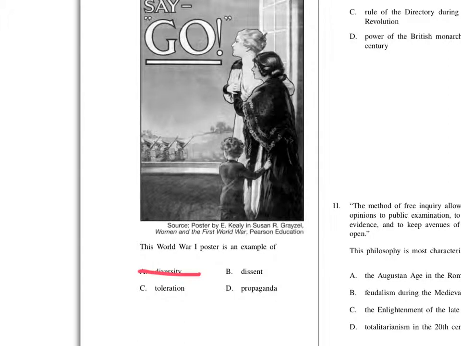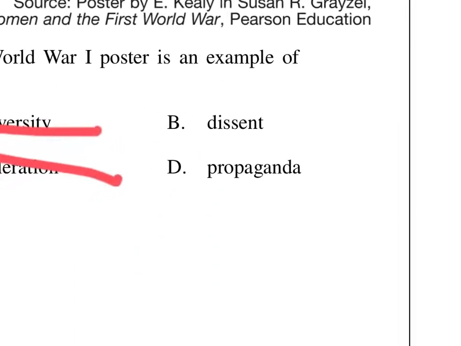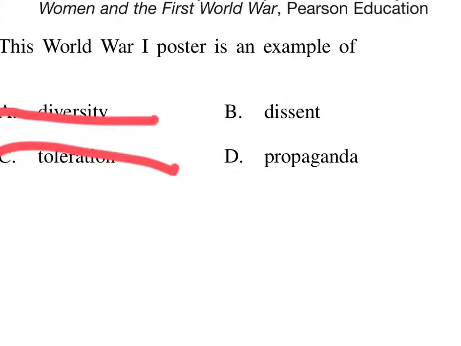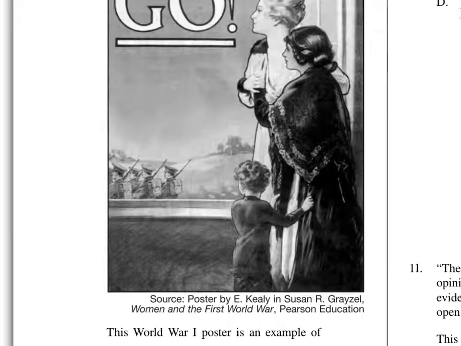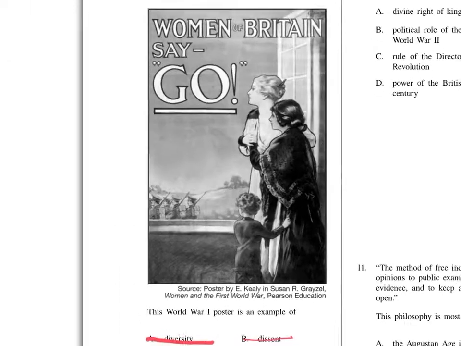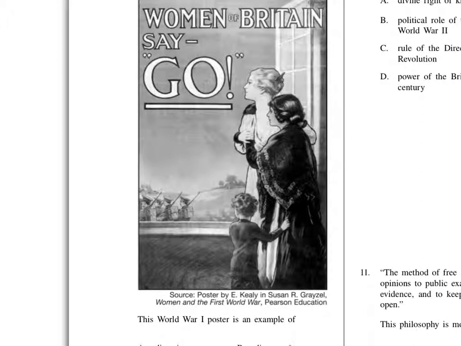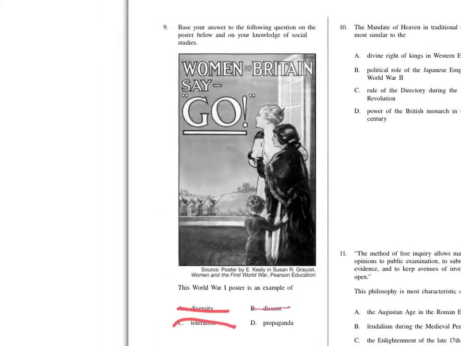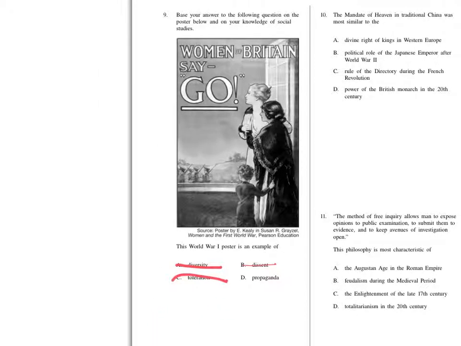Is it toleration? No. Is it dissent? Not really. Or is it propaganda? It certainly is propaganda. And we know that propaganda is this idea that you want to sell an idea or a movement or a political perspective, sometimes with misleading information. And so here we see these soldiers going off to war. This is not the reality of what soldiers were experiencing. We know that World War I was often very ugly and miserable. So this is an example of course, propaganda. Option number D.